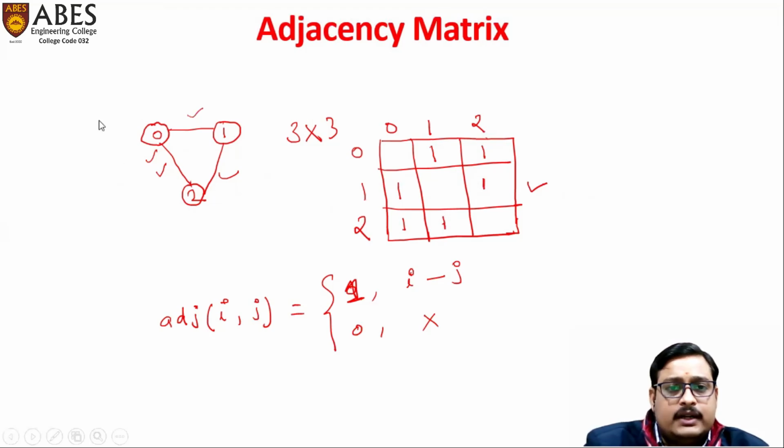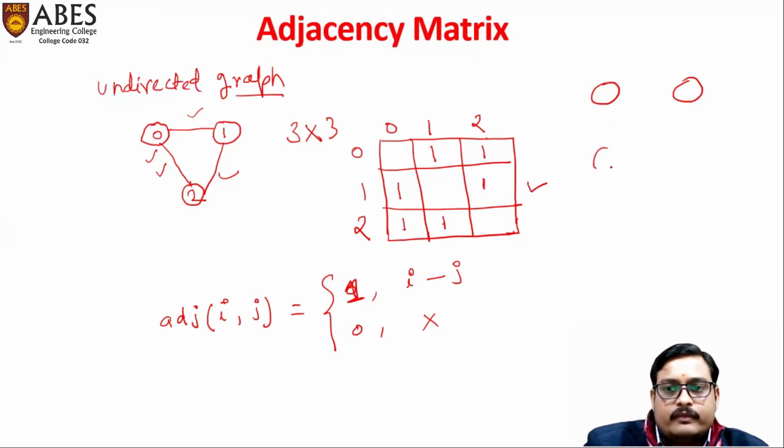This is an undirected graph. Basically, we do not have any direction on the edges. What if we have a directed graph? Suppose this is the graph, numbered as 0, 1, 2, and 3.